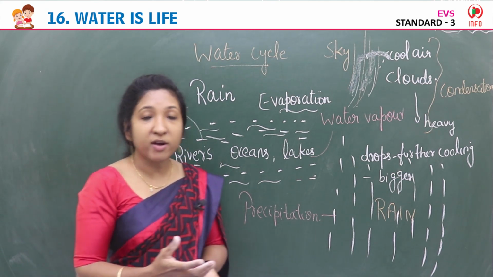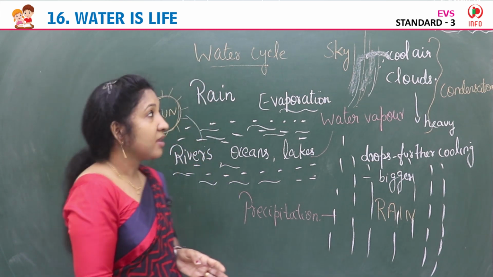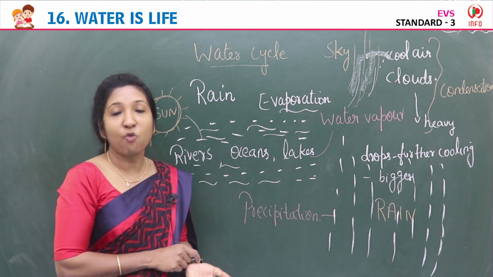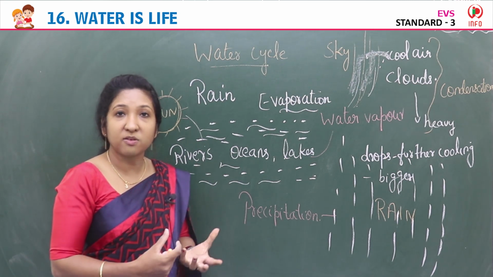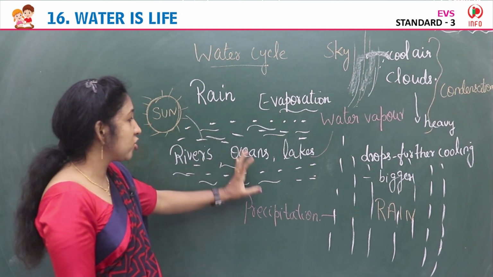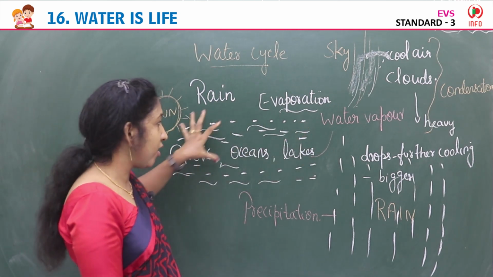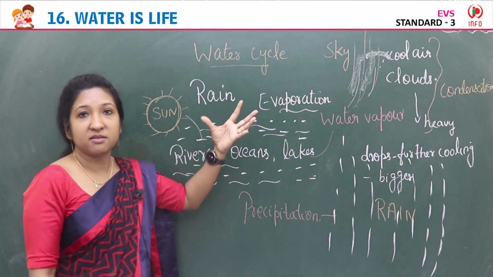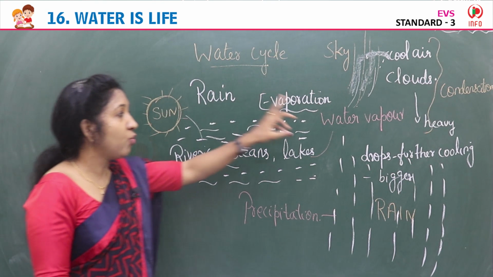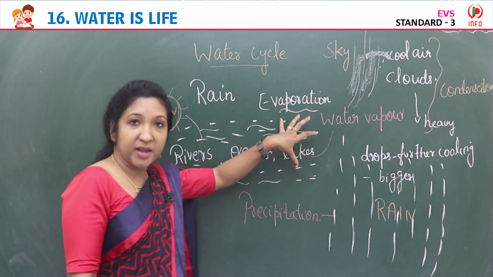Now you understood what is the water cycle? Rain is the main source of water. Then the water in the rivers, oceans, lakes gets heated up because of the sun and changes into water vapor. This is evaporation.